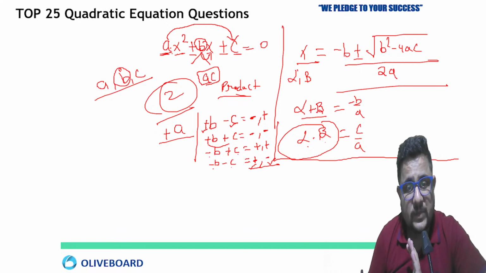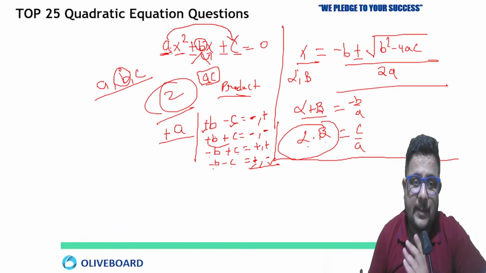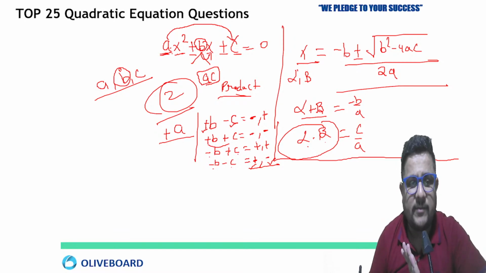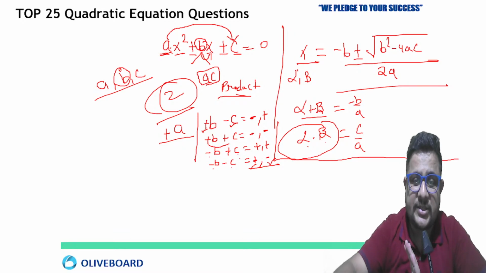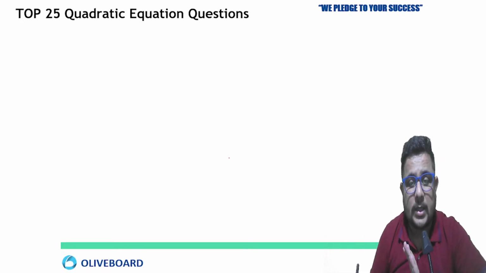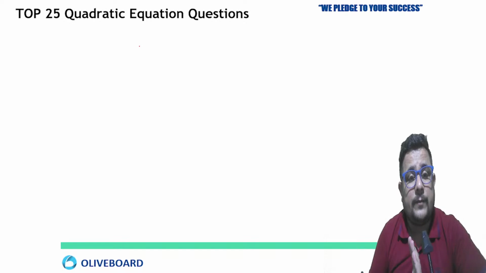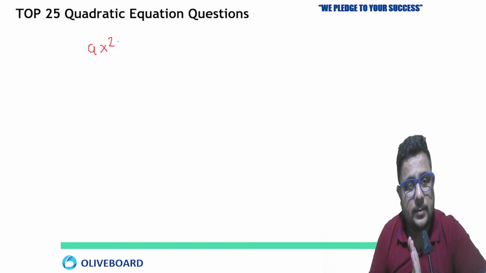Now, what other thing you have to remember? That time I will give you in the examples when we solve the questions. But is this clear, whatever we have discussed so far? Tell me fast in the chat box. Now see, what kind of equation can you see? ax square plus bx plus c equals to 0.